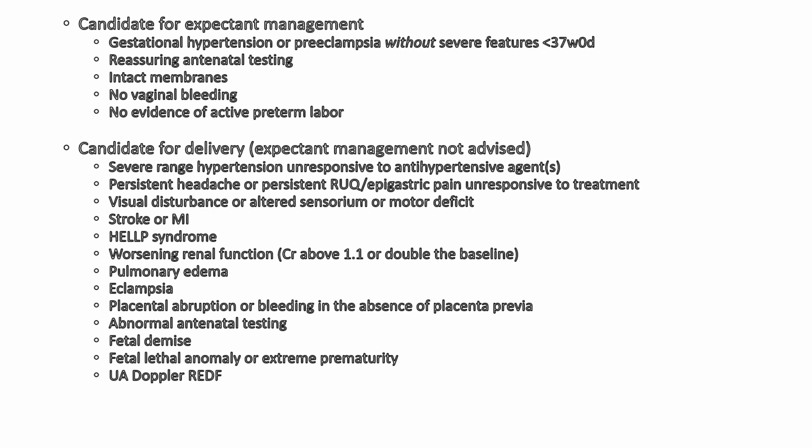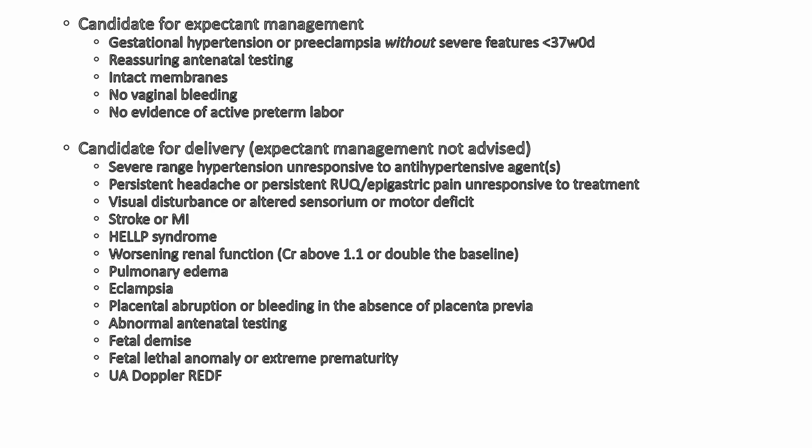Already I have mentioned the candidates for expectant management. Like patients who have gestational hypertension or preeclampsia without severe features, who are less than 37 weeks of pregnancy, having reassuring antenatal testing, there is no evidence of draining per vagina or bleeding per vagina or any evidence of the patient going into labor. But in some cases, we have to consider her for delivery.